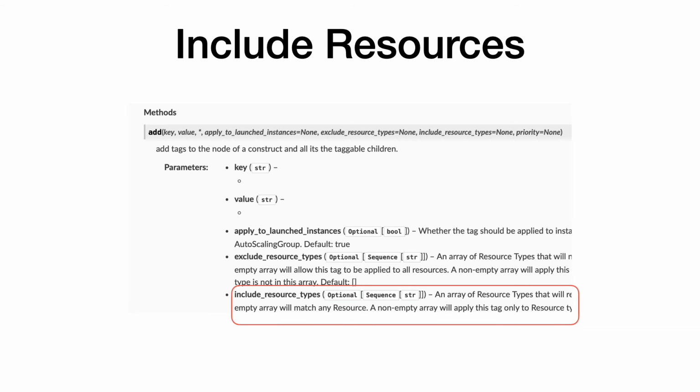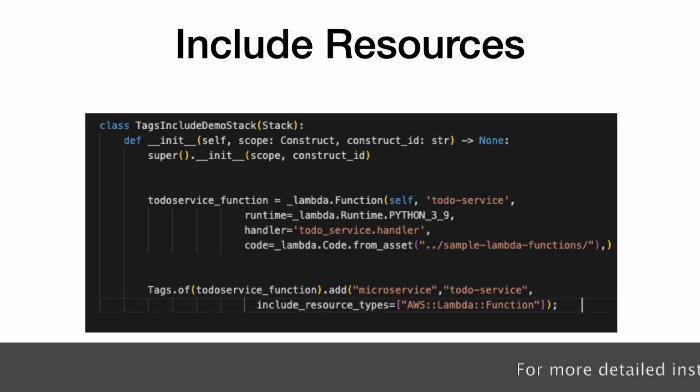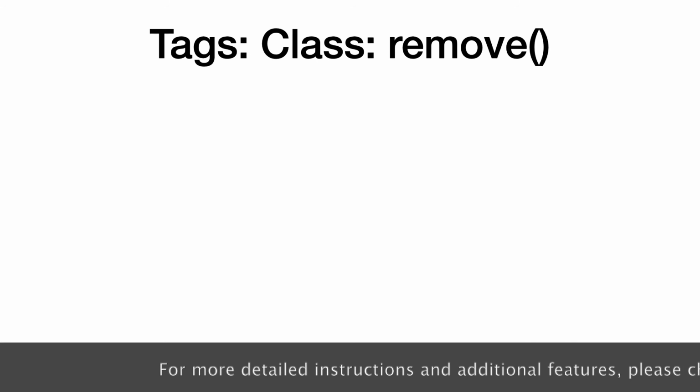Similar to the exclude resource types property, you also have the option of include resource types. With this, you can specify the types of resources you want to be tagged in the construct tree more specifically. In this example, the tag is applied to only the resources which have a type of AWS Lambda function.